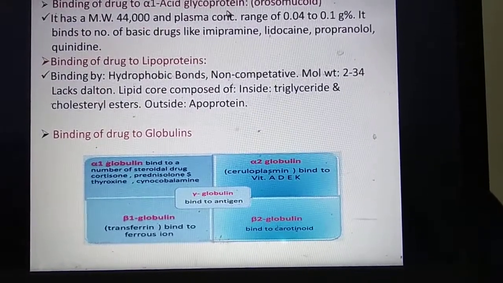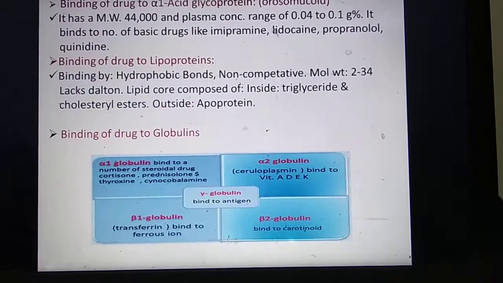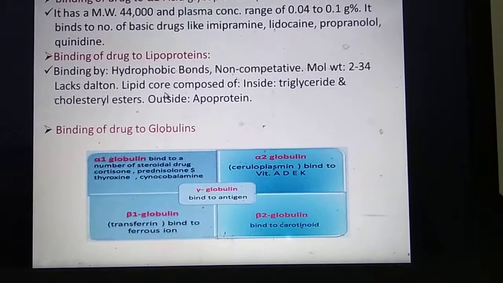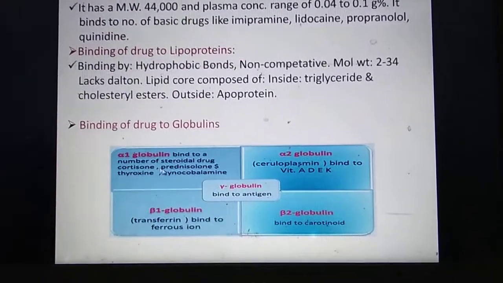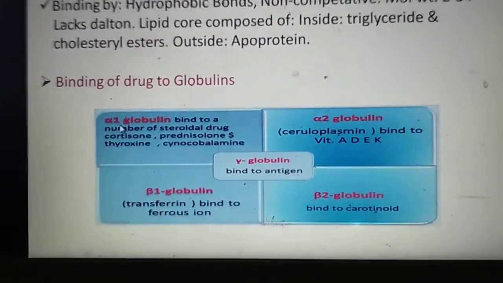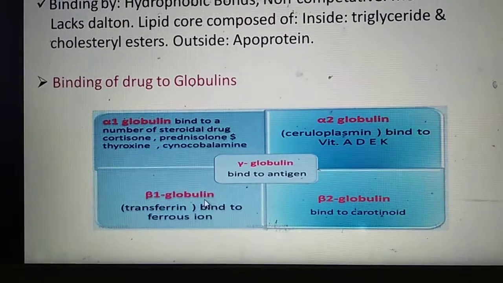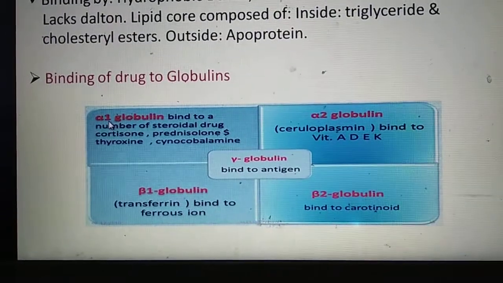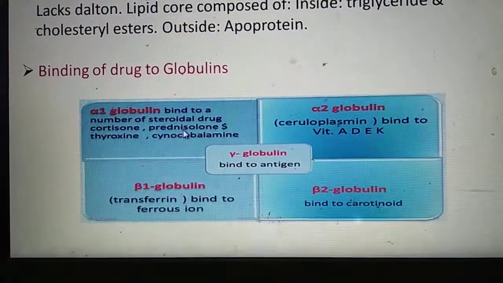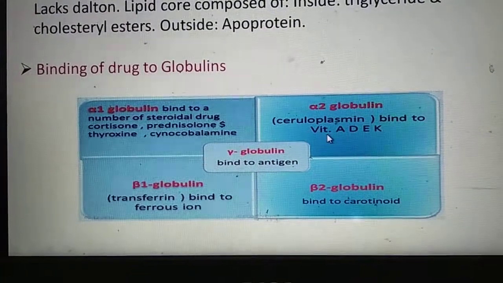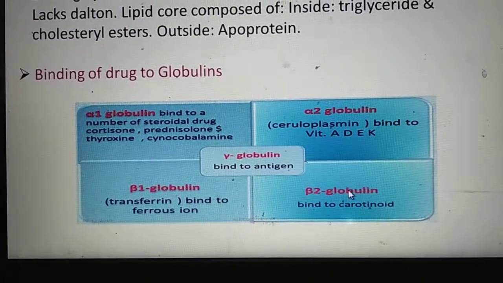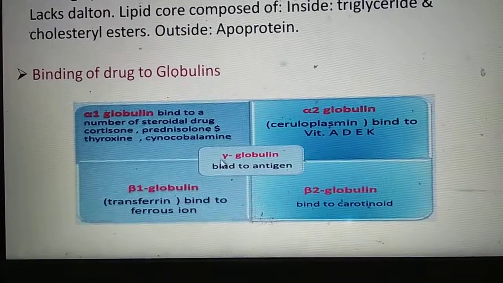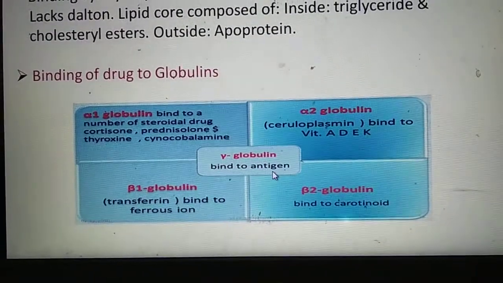Now with glycoproteins, various basic drugs such as imipramine and lidocaine can easily bind. Now the last one, that is the globulins. Globulin is of various types like alpha 1 globulin, alpha 2 globulin, beta 1 globulin and beta 2 globulin, and the last one is the gamma globulin. To alpha 1 globulin, various drugs such as cortisone, prednisolone, etc. can bind, and with alpha 2, various vitamins can bind. With beta 2, carotenoids can bind. With beta 1, transferrin can bind easily, and gamma globulin can bind to various antigens.